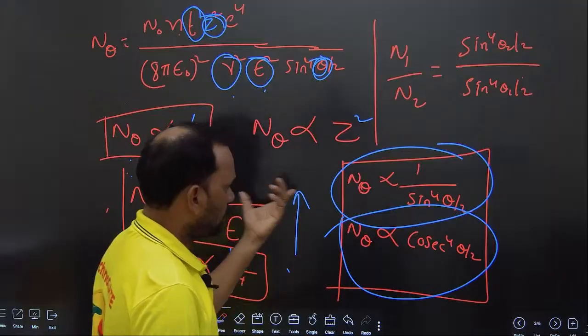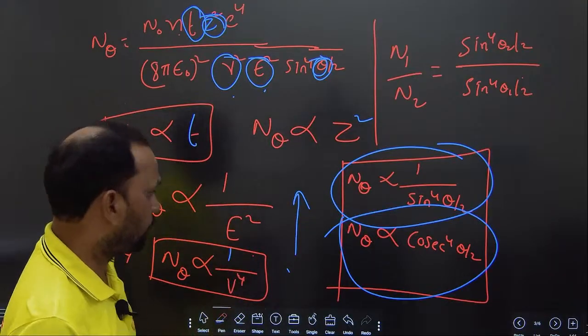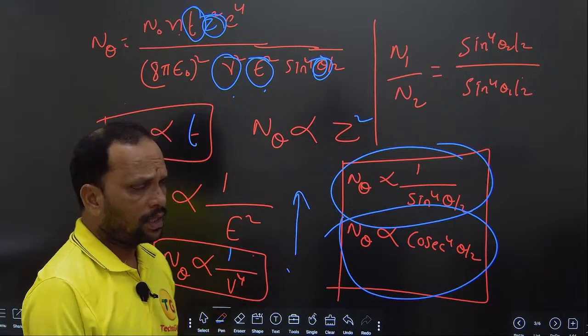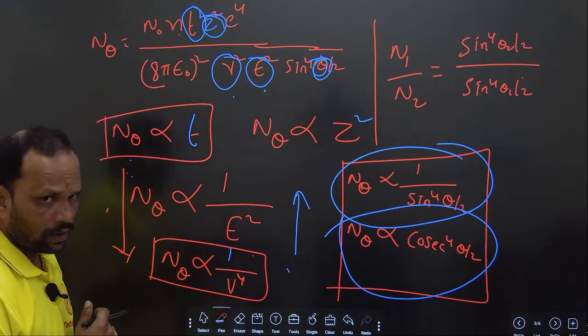So we'll do some 5 to 6 problems about these formulas, right? This is about the Rutherford atomic model.